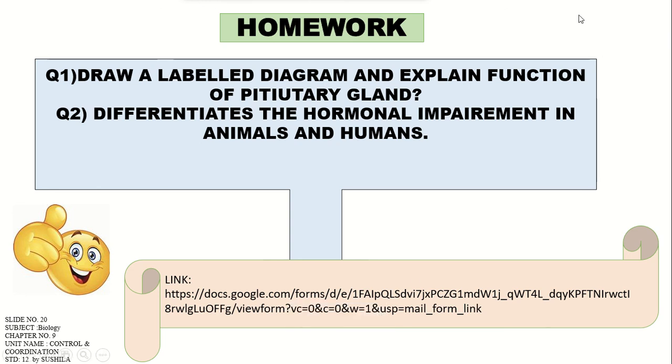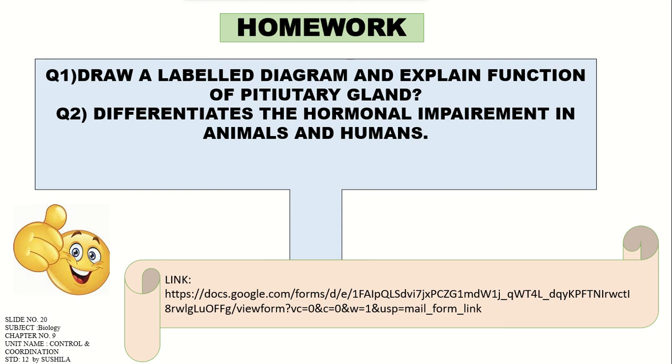And now on your screen you can see that the homework part is there. Till now we have completed some organs, their hormonal action, and what the condition is when it leads to hypersecretion and hyposecretion. With that you have to do the homework with two questions. Question number 1, draw a labeled diagram and explain the function of the pituitary gland. Question number 2, differentiate the hormonal impairment in animals and humans, right?